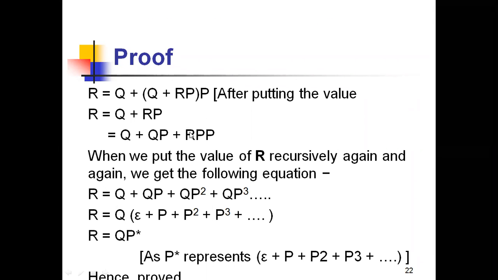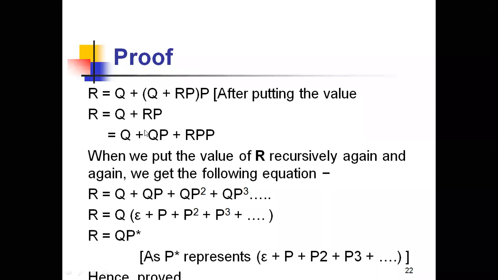So recursively I'm substituting, and here I'm having R. In the place of this R, I again substitute Q plus RP. Again I get Q plus RPP, then Q plus RPPP, and so on. What I did is take the equation R is equal to Q plus RP, and in the place of R substitute Q plus RP. Then in the place of this R, again I substitute Q plus RP, and so on. If I substitute like this, I get the powers of P like this.